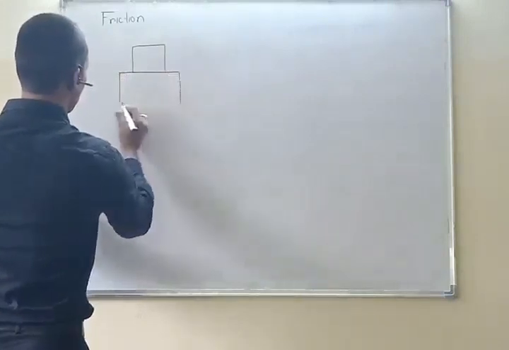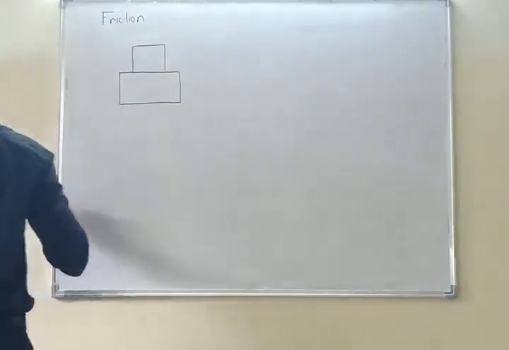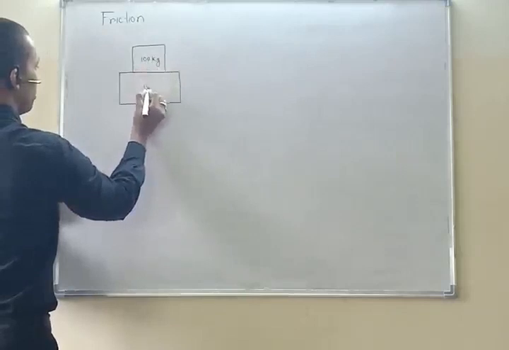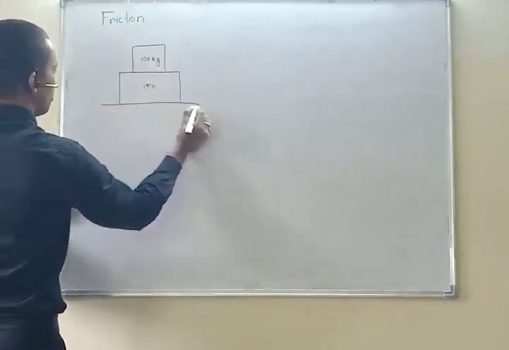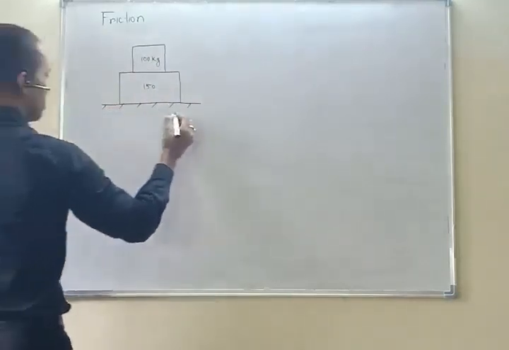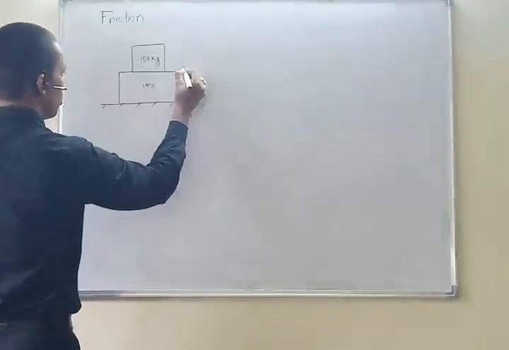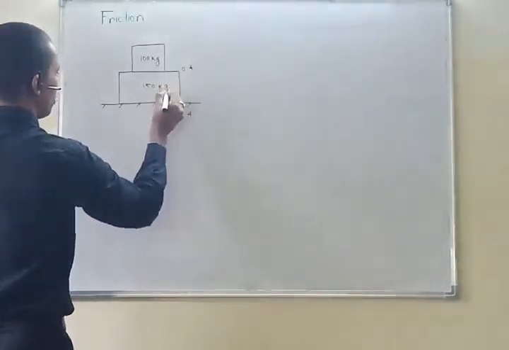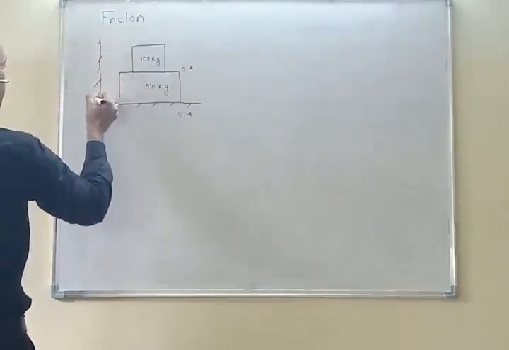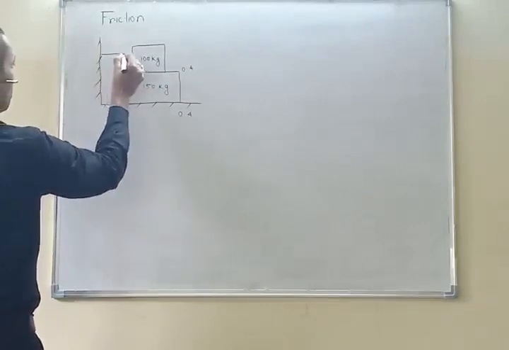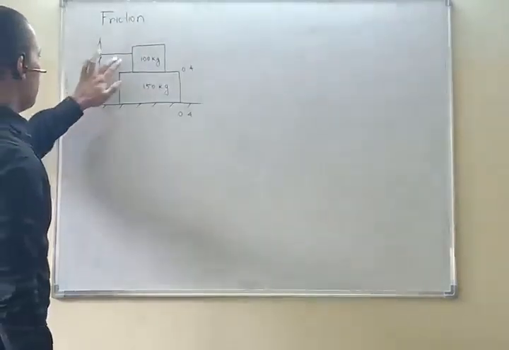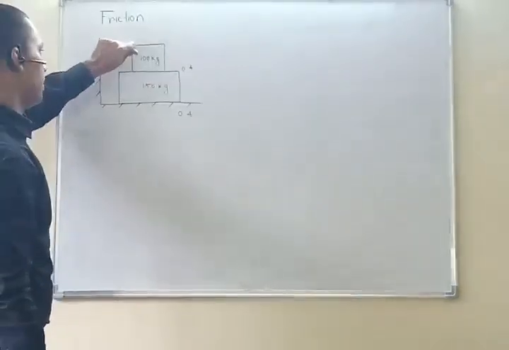The question was like this: one block is 100 kg, another is 150 kg. This is the surface. The coefficient of friction is 0.4 here, and also 0.4 here. Here is a wall. Say one inextensible string is here. This string is holding this block in its position.